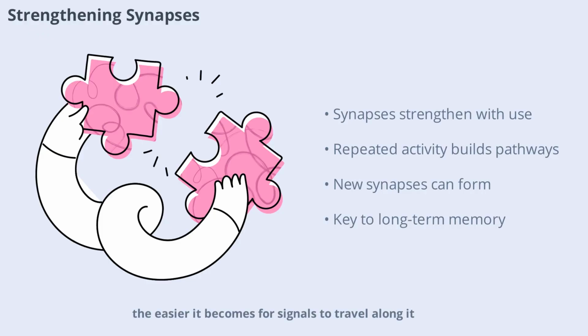Think of it like a well-trodden path in a forest. The more you walk it, the clearer and faster the route becomes. This process is called synaptic plasticity, and it's essential for forming long-term memories. Over time, new synapses can even form, creating entirely new routes for information to travel in your brain.